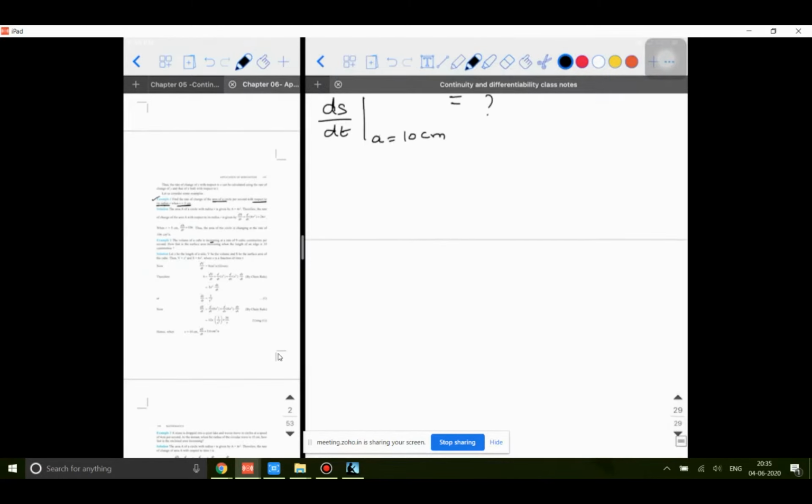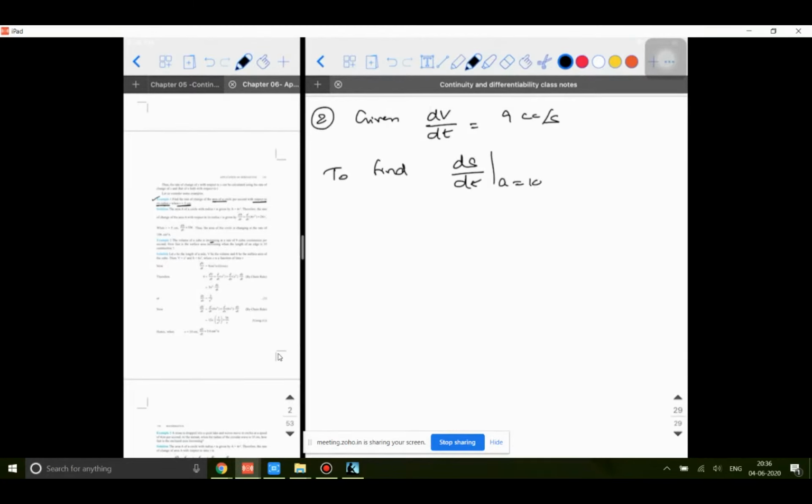So how to approach this is, I'll write it from the beginning. Given dV by dt is 9 cc per second. To find dS by dt at a is equal to 10 centimeter. Okay, how to proceed is, let side of the cube be a centimeter.